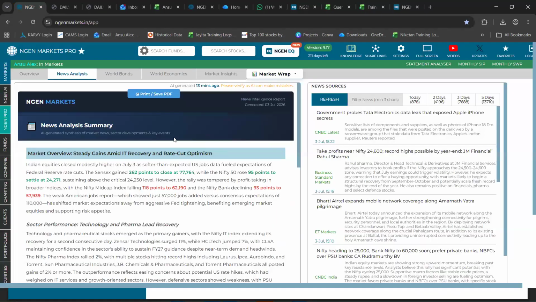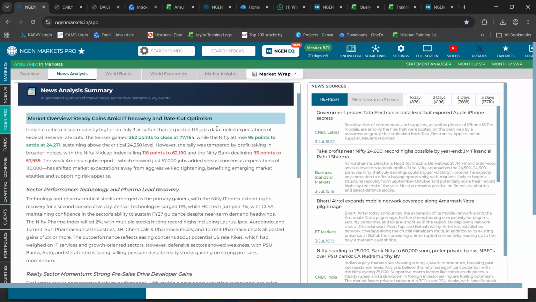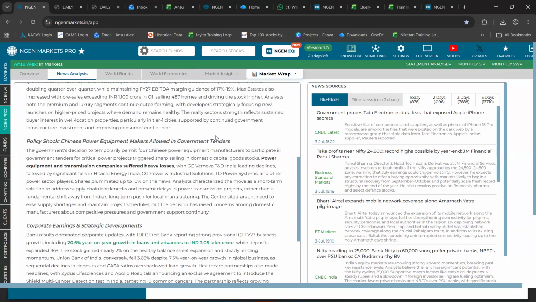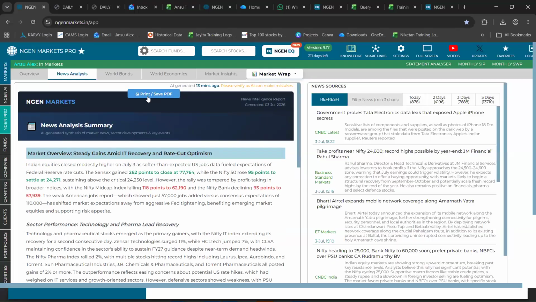Further to that, towards the left hand side of this page, a new addition that we have done is the AI summary of the entire news that has been there. So, right here, we give you a quick summary of what has happened in the previous day and the previous week. In this section as well, you have the option to save a PDF for the same.